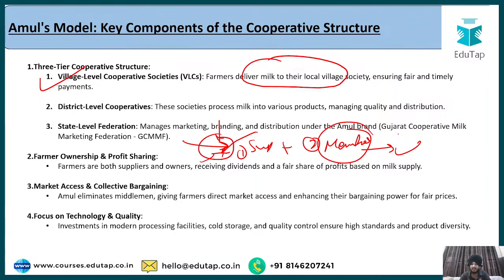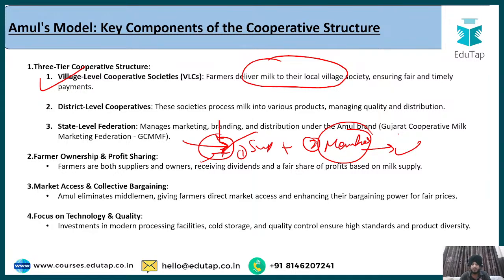Fine. And the last is, since this model eventually grew bigger and more farmers started becoming a part of it, it started gathering more and more funds, and because of it, the model was able to invest in different forms of technologies so that they can procure the milk in an efficient manner and also standardize the quality of the milk. Fine. So these are the key components with respect to the cooperative structure of the Amul model.